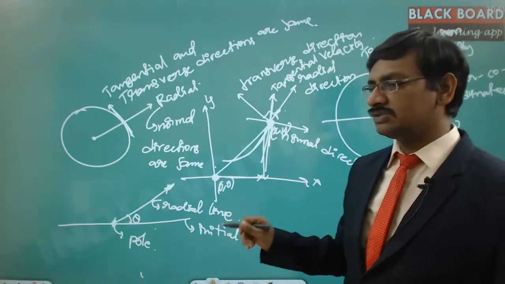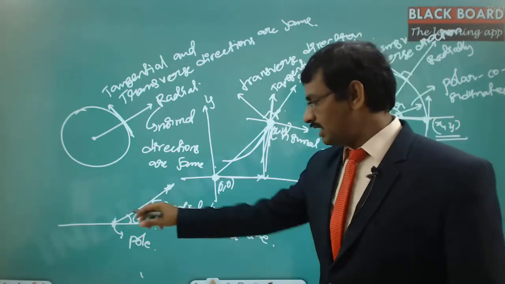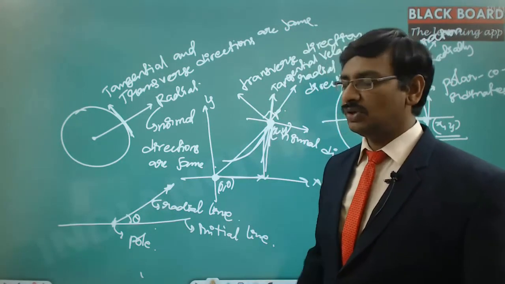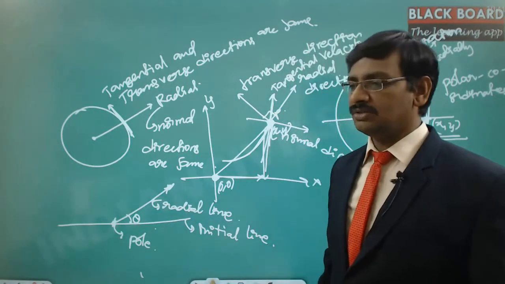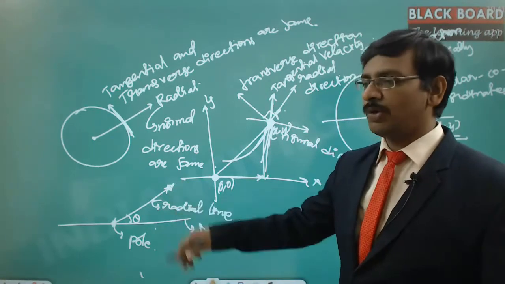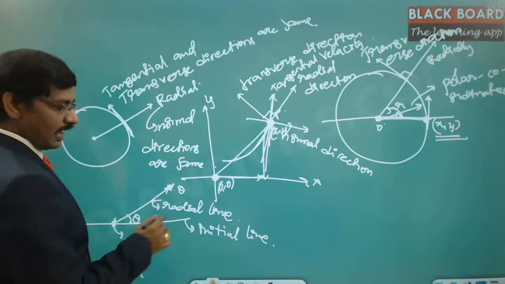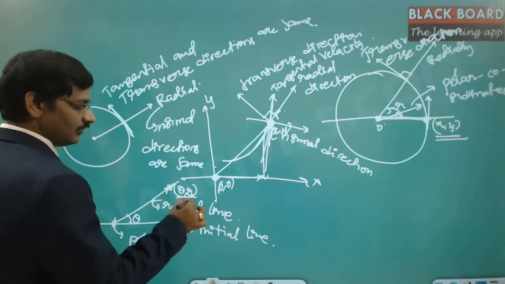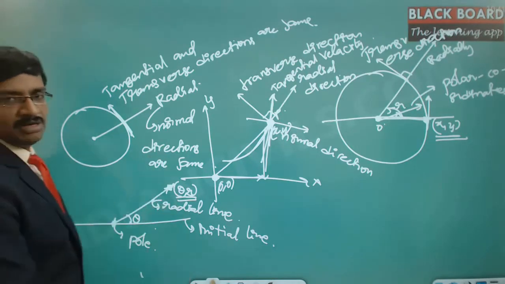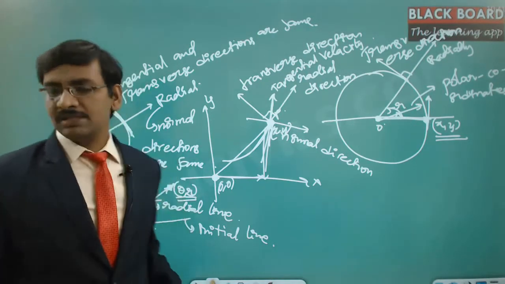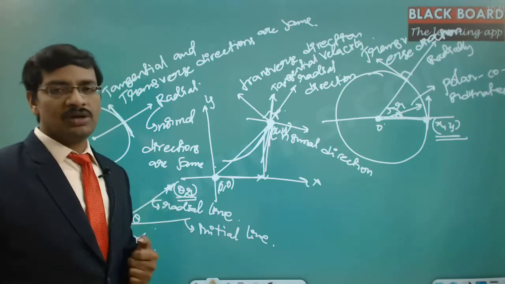From then onwards there are two different directions. It's not like the x-axis and y-axis. It is like the initial line and the angle. From the initial line you start measuring the angle, and you take the line length. So if you want to express this point in polar coordinates, you need to mention the angle and the length. Take from the initial line an angle of 30 degrees, and travel a distance of 10 meters. That is what you are saying. Hence theta and r are the coordinates in the polar coordinate system.